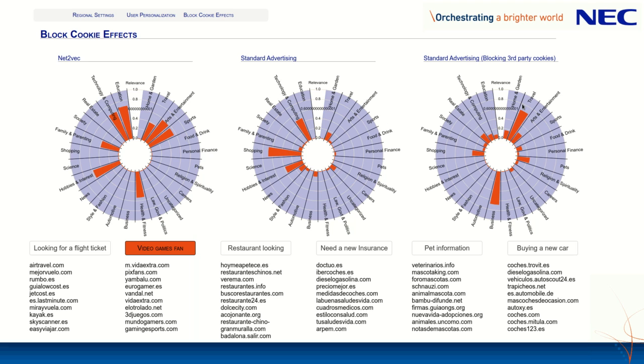But here we can say that if we block third-party cookies, the standard advertising is completely blind, right? And they are sending ads about business and travel to university students that are playing video games, which is probably not very good.